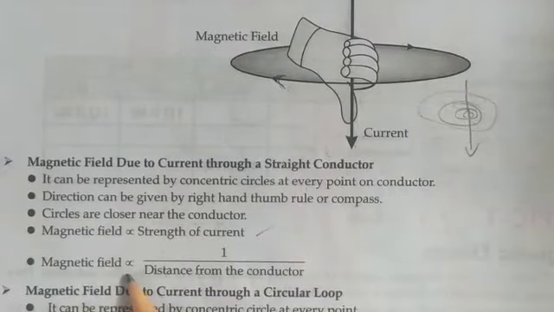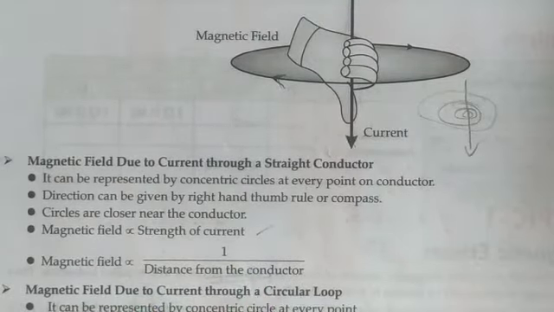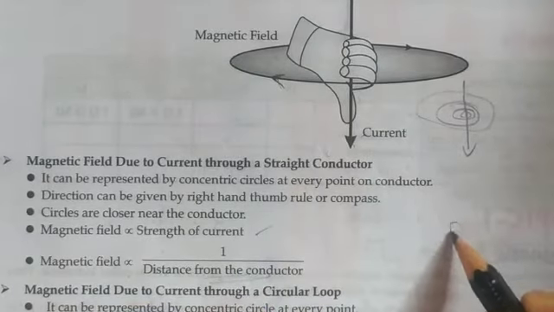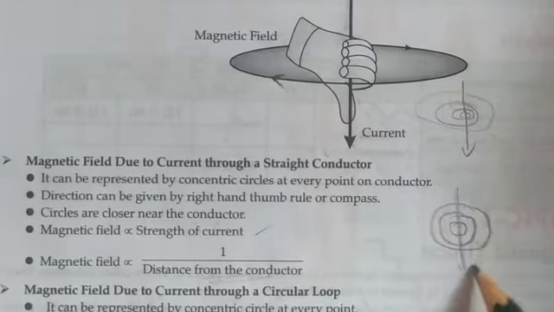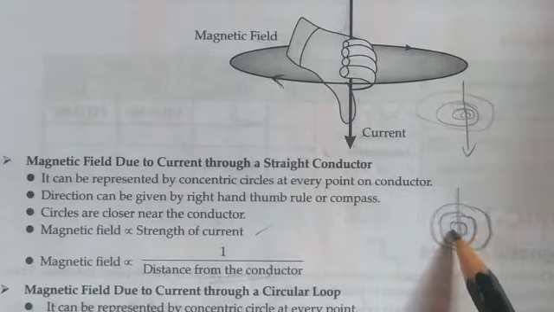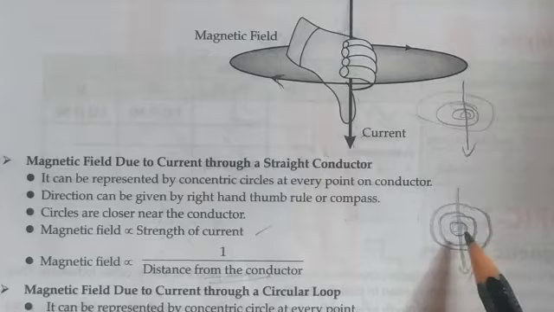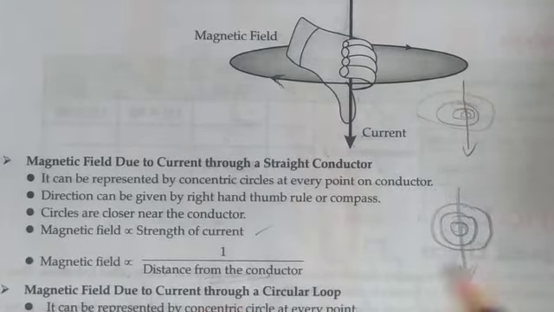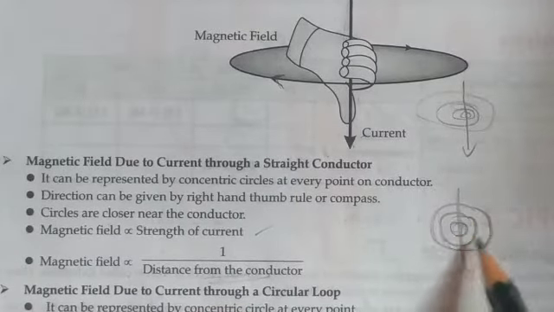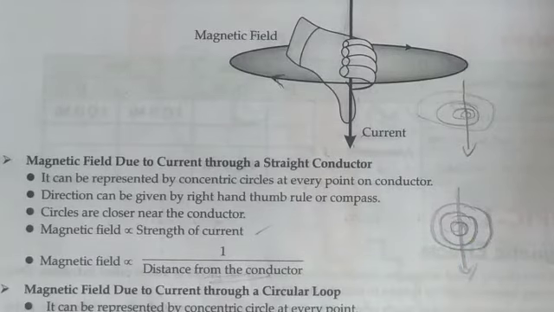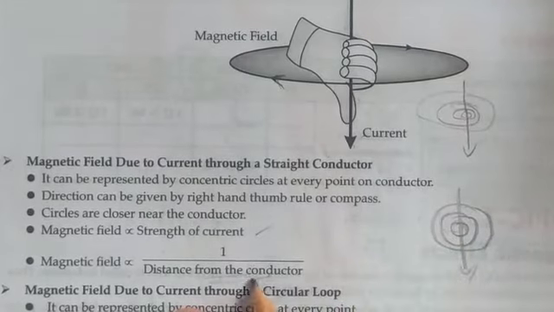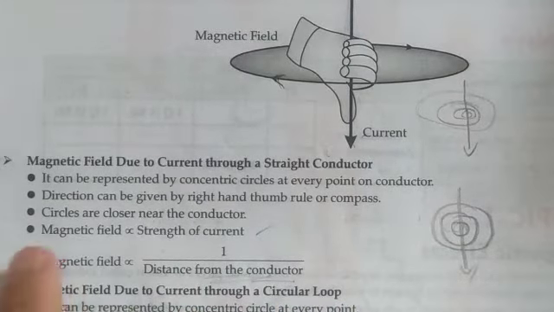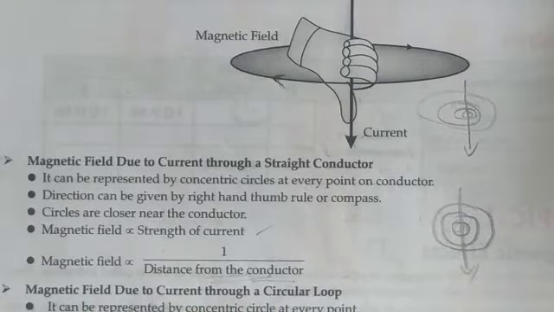Next, the magnetic field is inversely proportional to the distance from the conductor. If the magnetic field lines are closer to the conductor, there will be more strength. If we go further and further, the strength of the magnetic field will go on decreasing, because the distance has increased.